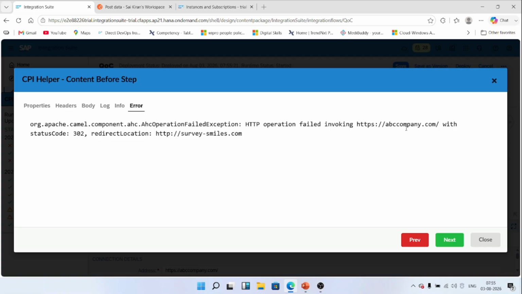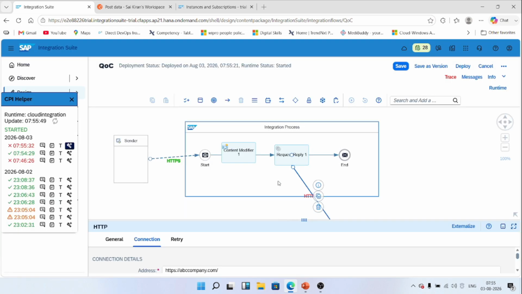HTTP operation failed, with success code 3 not, so redirection is not working. We intentionally made the receiver unavailable by changing the endpoint URL. When I send the same request again, the receiver call fails. Notice that SAP immediately marks the message as failed. It doesn't retry because best effort doesn't guarantee delivery, right?